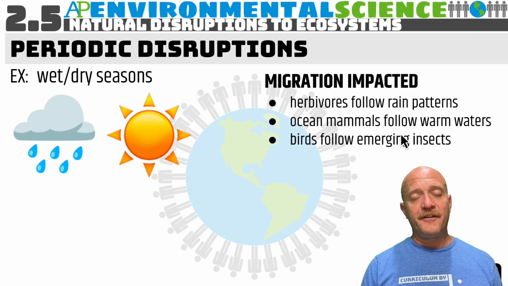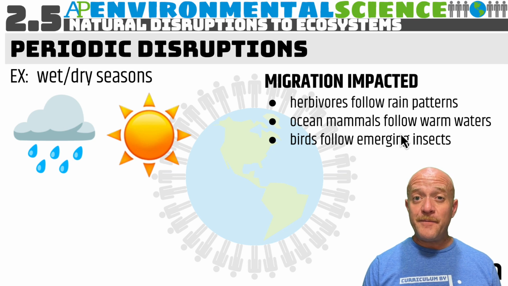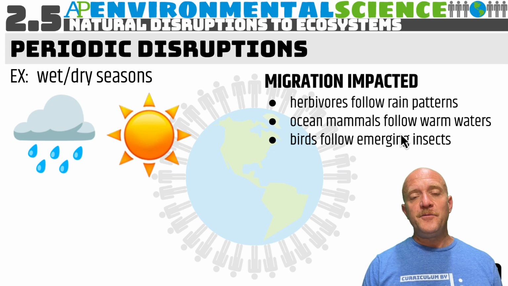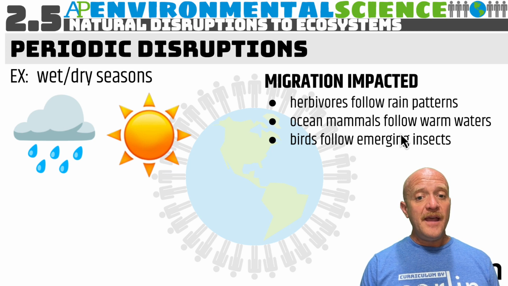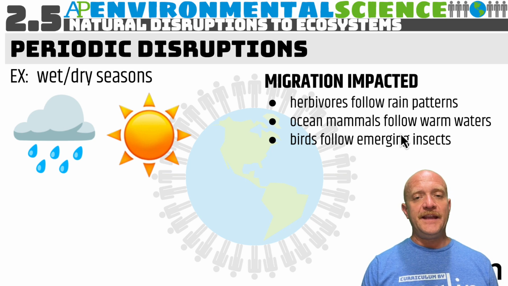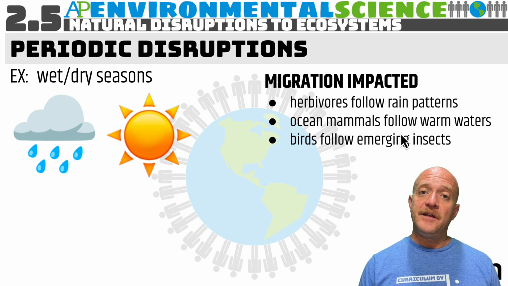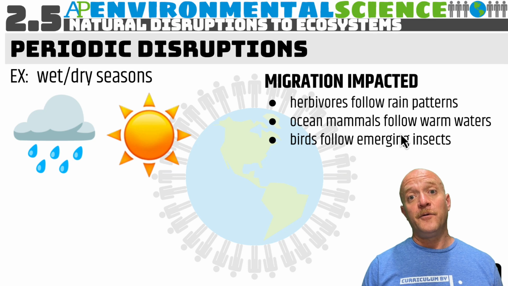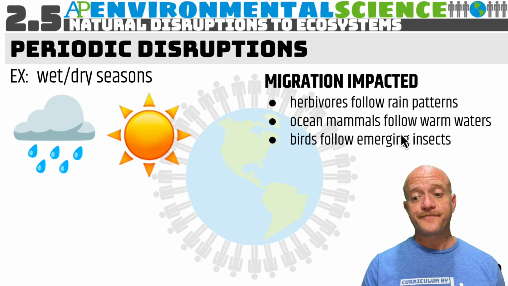For example, in Africa, the herbivores may follow the rain patterns. In the ocean, large oceanic mammals like whales will follow the warm waters for breeding and feeding. And you can also have birds following emerging insects in the spring. So when the insects are coming out of the ground, maybe they were hibernating or laying eggs, the birds may be following them in their migration.